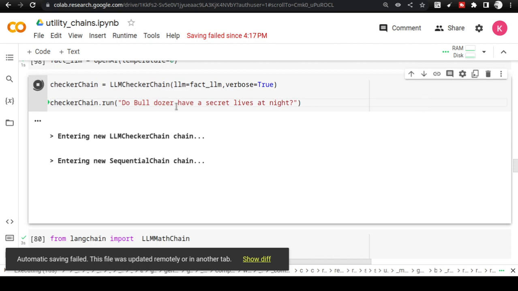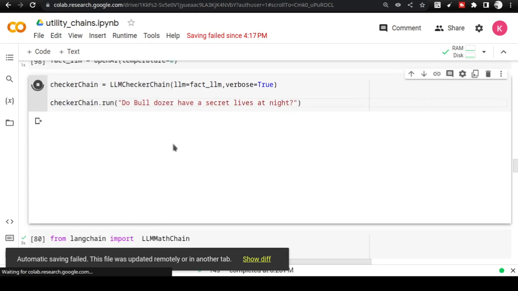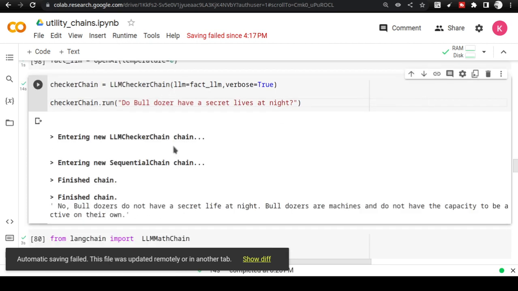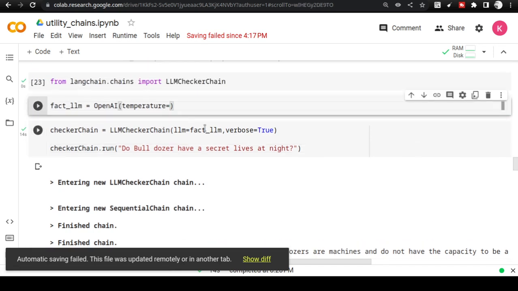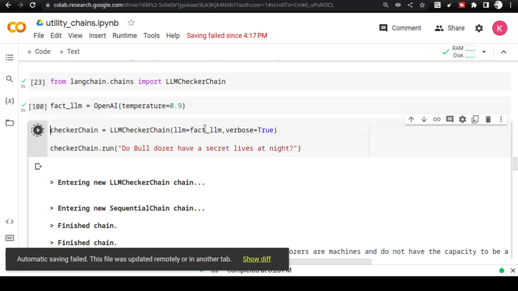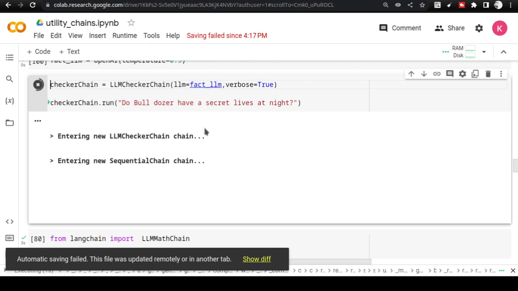It doesn't have a life, and it is a machine. We will see that it has finished the chain right now, and it is going to give the output. No, bulldozers do not have a secret life at night. Bulldozers are machines. Now let us actually change this to 0.9, and this is no more a fact LLM. This is going to be a random LLM right now, and let us execute the chain again and see whether we get a different answer.